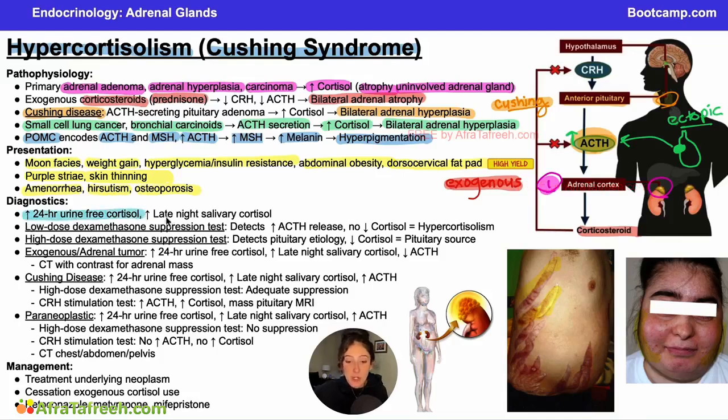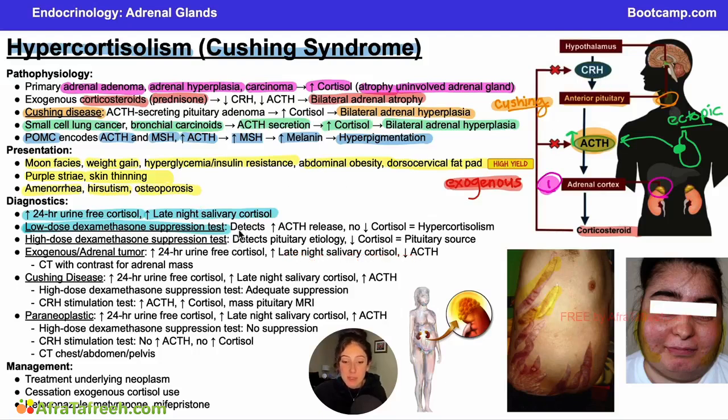Increased 24-hour urine-free cortisol and increased late-night salivary cortisol are going to be pretty ubiquitous to any of these pathologies just because they reveal an increase in cortisol, which of course is what's causing the presentation. This is a hypercortisolism. So these are going to be pretty much elevated across the board. Then we also have our low-dose dexamethasone suppression test. And basically what we do is we give a small amount of dexamethasone, which is of course a different type of steroid hormone that should be suppressing this pathway. And then we measure the levels of the other hormones in this pathway that should be getting negative feedback.